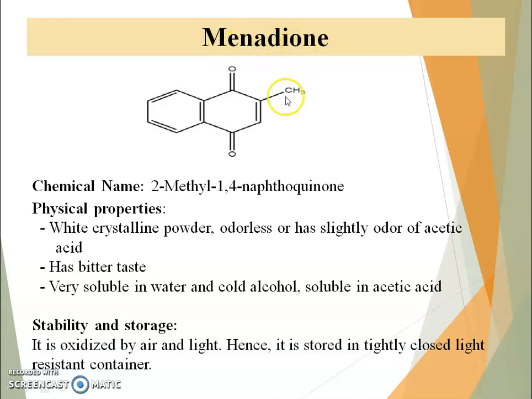Next drug is menadione. This is the structure of menadione. It contains a methyl group and a naphthoquinone ring. Chemical name is 2-methyl-1,4-naphthoquinone. Physical property: it is a white crystalline powder, odorless or with a slight odor of acetic acid. It has a bitter taste. It is very soluble in water and cold alcohol and soluble in acetic acid. Stability and storage: it is oxidized by air and light, hence it is stored in a tightly closed light-resistant container.